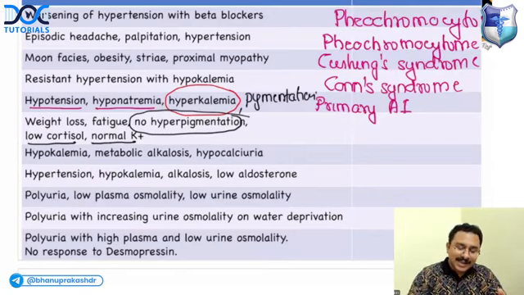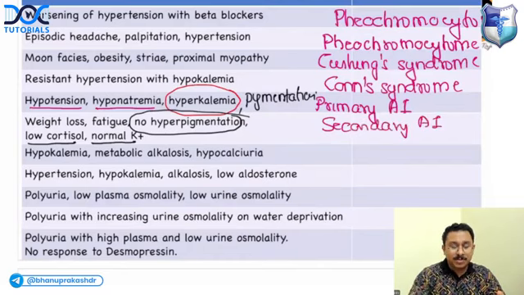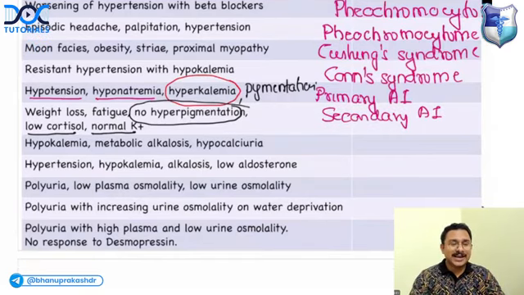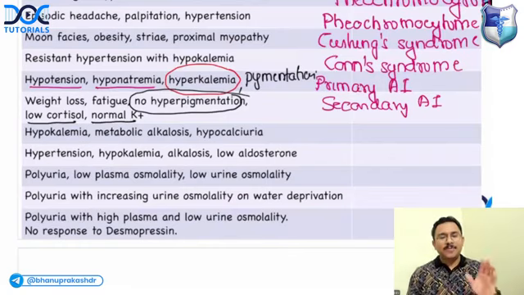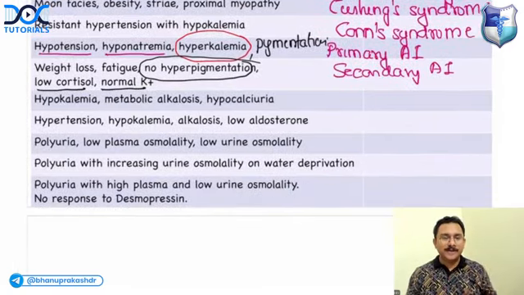So in secondary adrenal insufficiency, hyponatremia is possible, but there will not be hyperkalemia. The potassium will be normal in secondary adrenal insufficiency. So primary adrenal insufficiency is a problem in the adrenals, and secondary adrenal insufficiency is a problem in the pituitary.